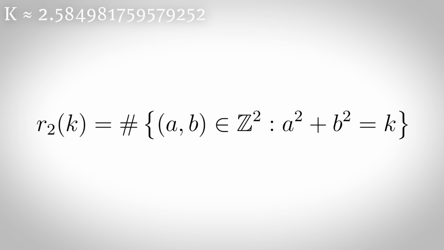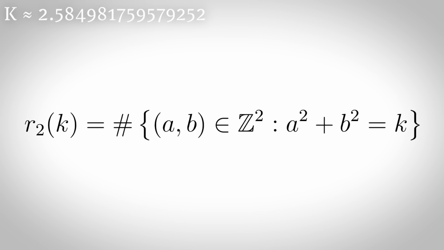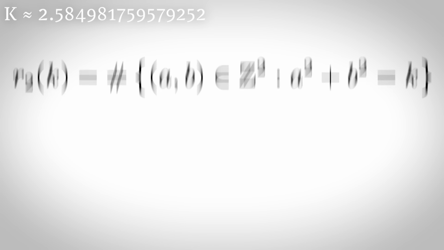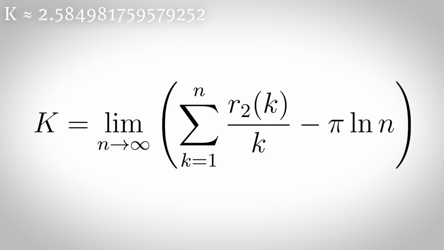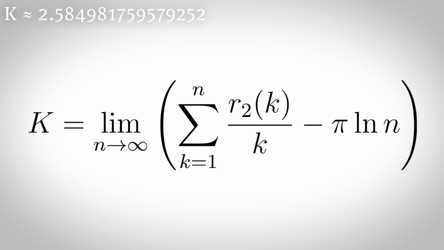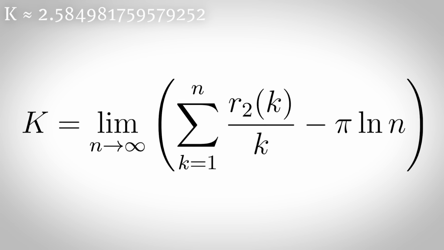Sierpinski's constant. Let r sub 2 of k be the number of representations of an integer k as a sum of two squares. Then Sierpinski's constant is defined by the limit as n tends to infinity of the sum of k is 1 to n of r sub 2 of k over k minus pi ln n.